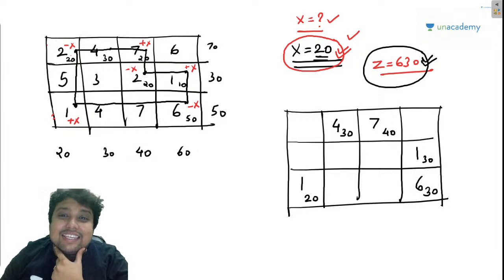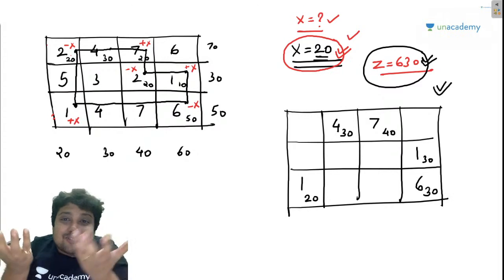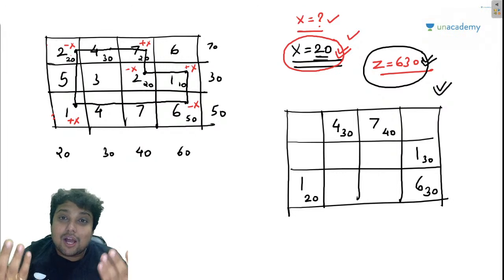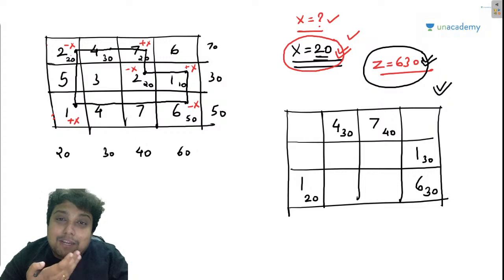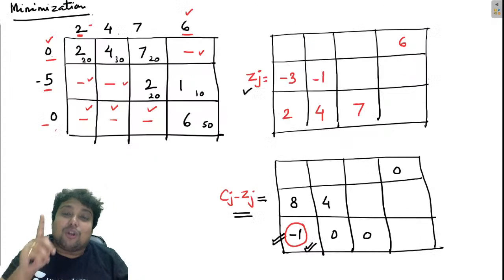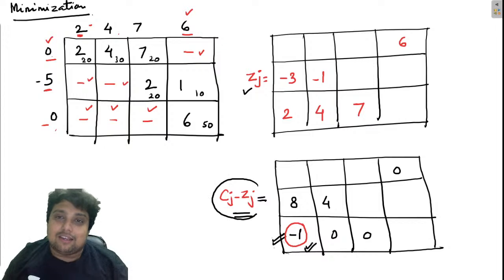Now we have to perform the optimality test for this solution, because we do not know whether this solution is optimal or not. We can only find whether this solution is optimal when we find Cj minus Zj.